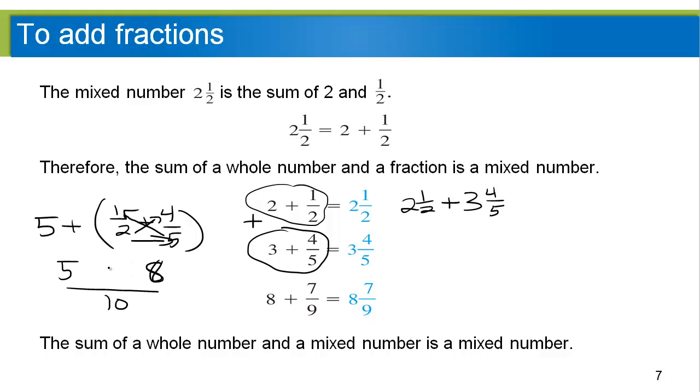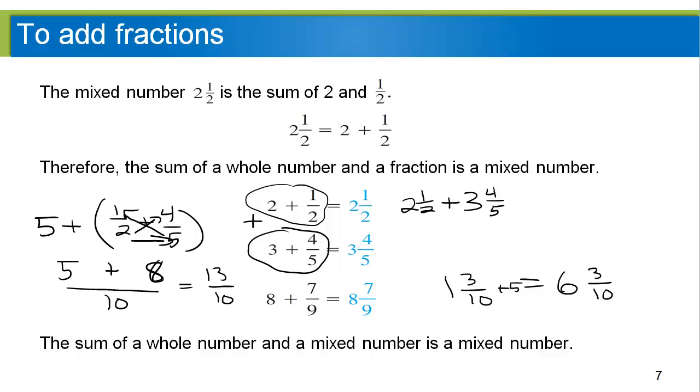And we're adding here, and the answer is 5 plus 8, which is 13 over 10, which of course is 1 and 3/10, right? We add that to the 5, and our answer is 6 3/10. It's that simple.